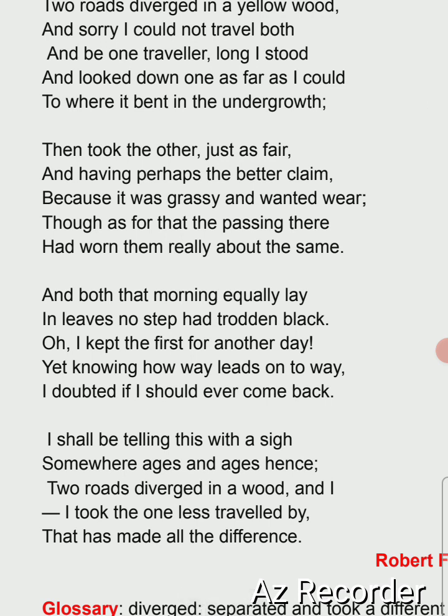So here wood and could are rhyming words, both stood rhyming words. Okay, so these are the rhyming words here.